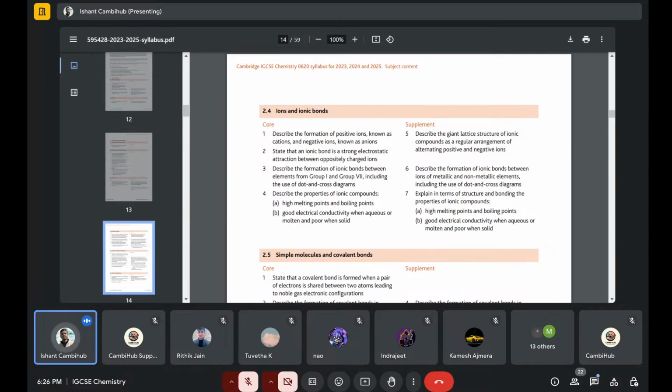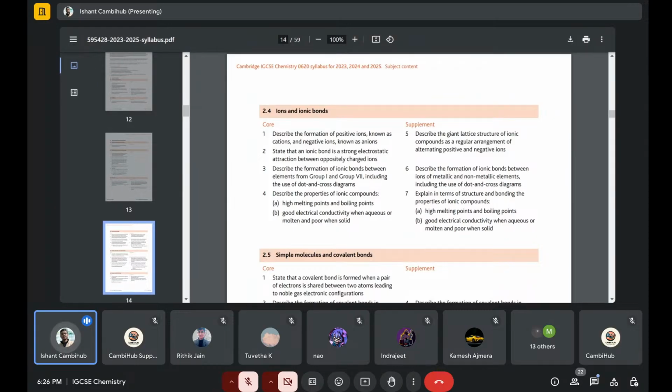So Na plus, the outer shell for Na will be 8, and then the Cl gets one added, so it will be 8 there. It is 7 because it gains an electron, so it becomes 8 to get the noble gas configuration. For that also you have to draw dot and cross.